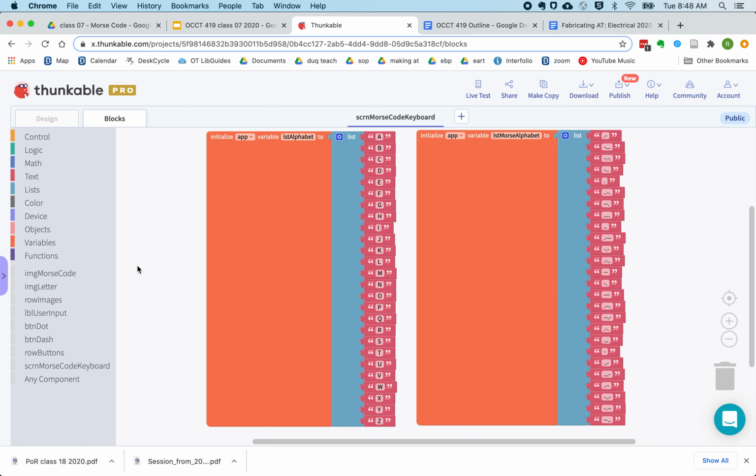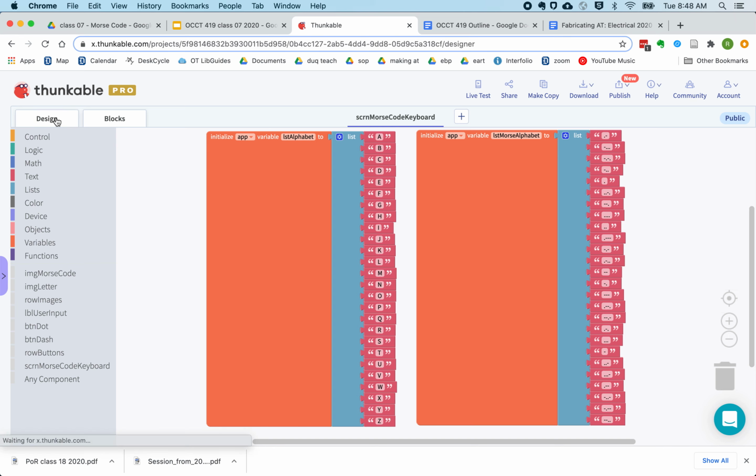The starter Thunkable project that I gave you has a few pieces in it. Unlike other starter projects, I've created two variables for you right off the bat. One of them is a list of the letters of the alphabet. The other is a list of the Morse codes for each letter of the alphabet. So there's a correspondence here. The first item in this list is the letter A, and this is the Morse code for the letter A: a dot and a dash.